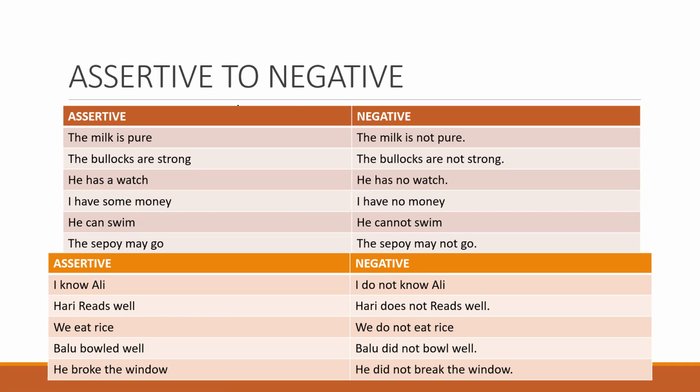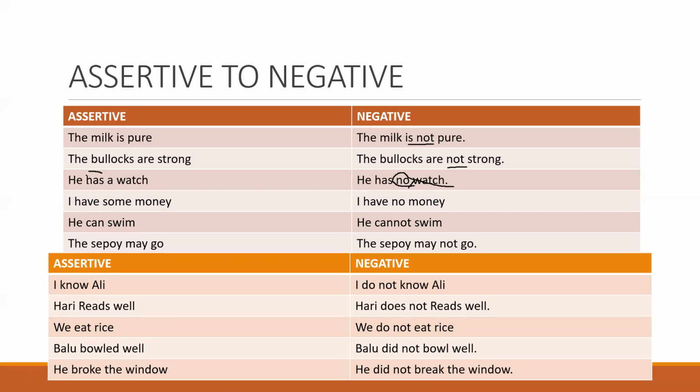Okay. First one you see. The milk is pure. Simply you add not here, and it will change to negative. The milk is not pure. Bullocks are strong. Bullocks are not strong. He has a watch. You will not write here he has not a watch. He has no watch. I have some money.